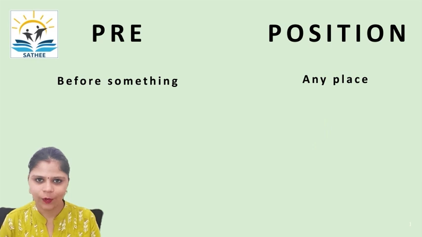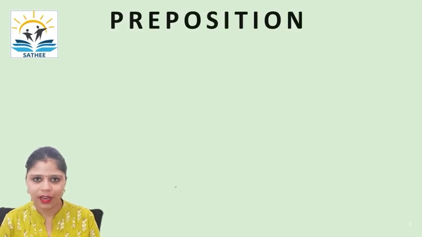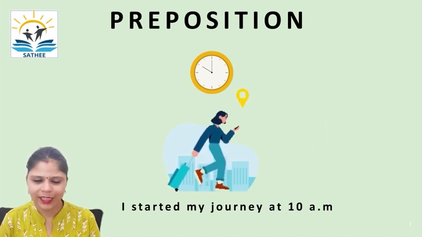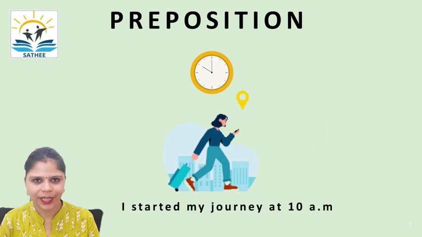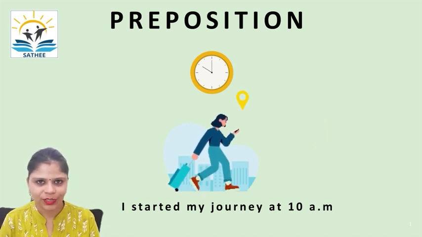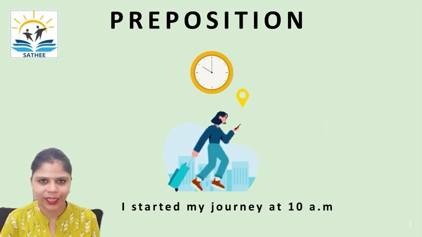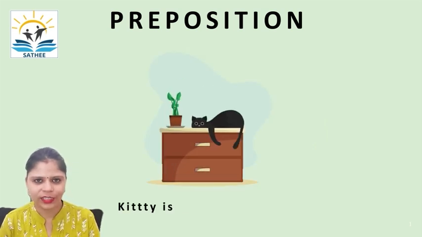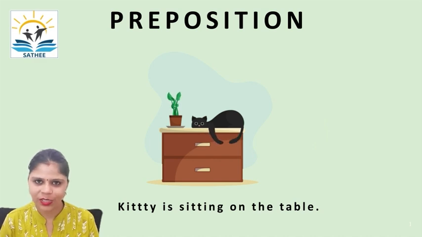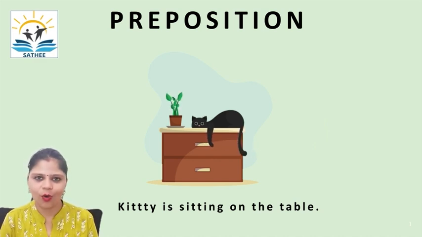For example, if I say, I started my journey at 10 a.m. In this, we have indicated time, that is 10 a.m. with preposition at. So at is used just before 10 a.m. Kitty is sitting on the table. So the position of kitty is table and we have used a preposition to indicate it, that is on. So on is used before table, on which we have shown the position of kitty.